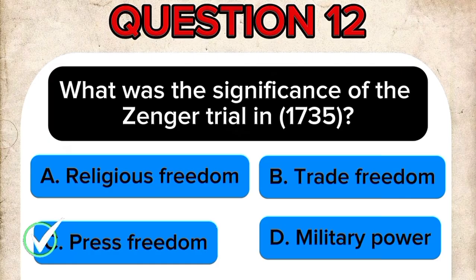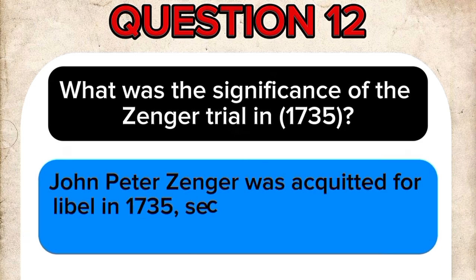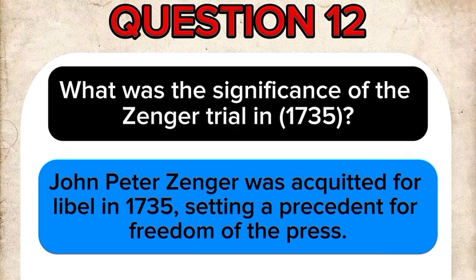The correct answer is C. Press freedom. John Peter Zenger was acquitted for libel in 1735, setting a precedent for freedom of the press.